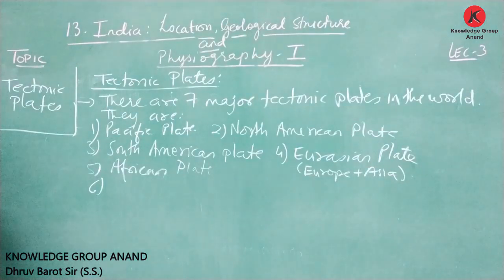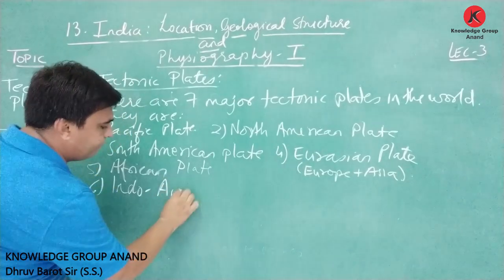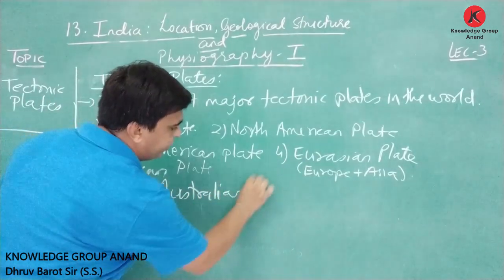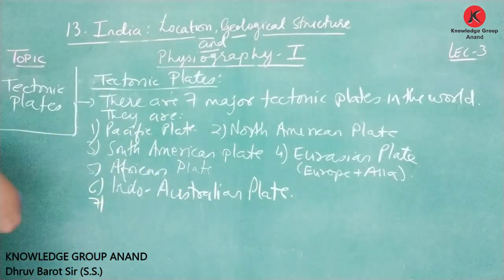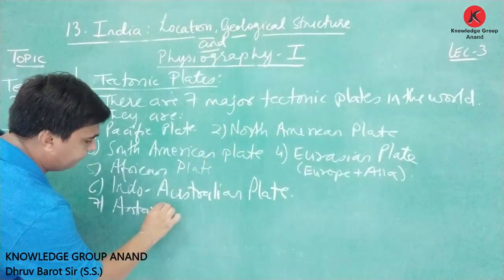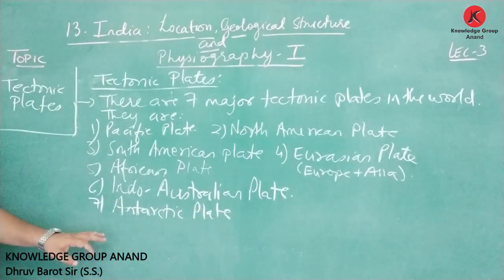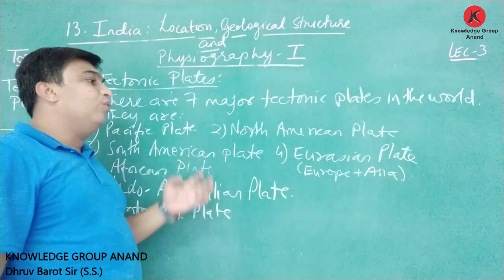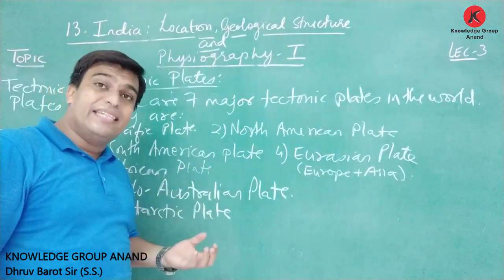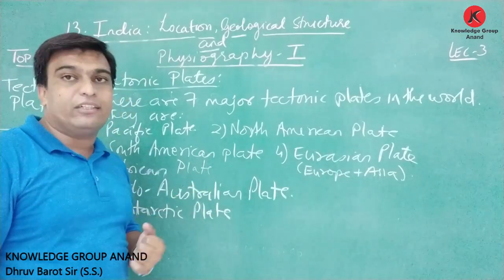Then number 6 is the Indo-Australian plate. And the 7th one is the Antarctic plate. So friends, here we have clearly seen what these tectonic plates are, how they are formed, and which are these 7 tectonic plates.